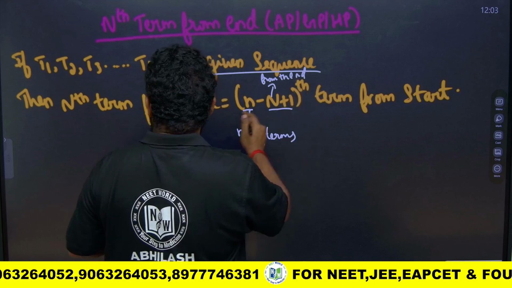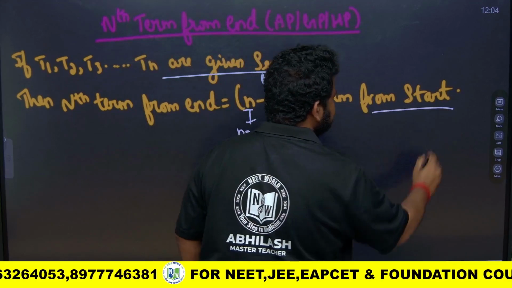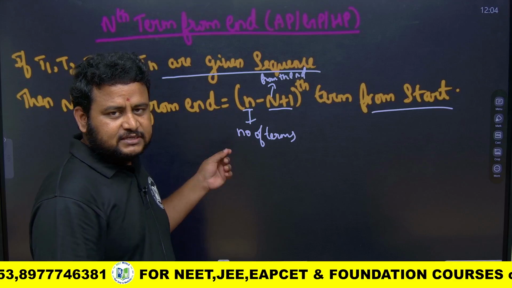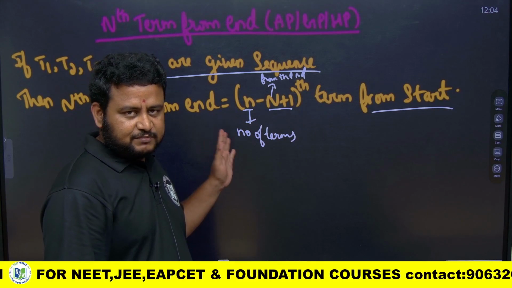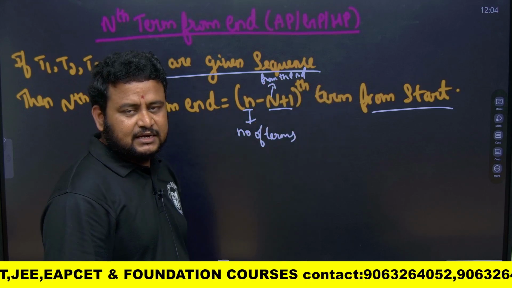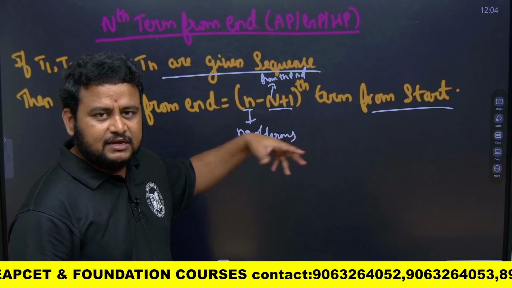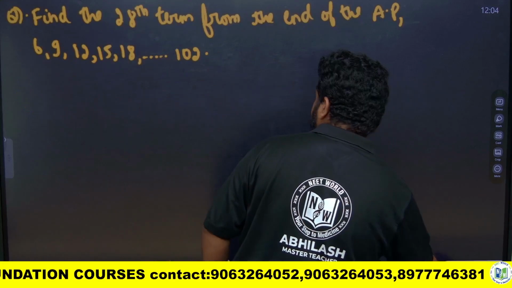So, the nth term from the end is equal to the (m minus n plus 1)th term from the start. If you use this formula, you will get that term from the start, and that term will be equal to the nth term from the end. Same thing. Let us see the question, you will understand.